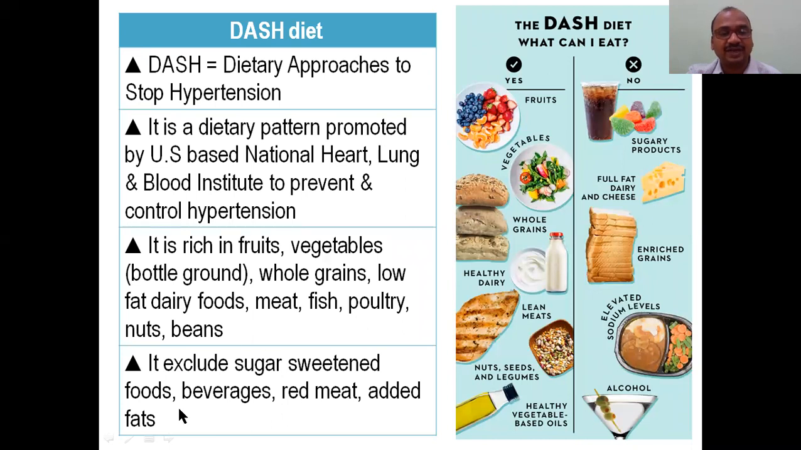Exclude sugar and sweetened foods, beverages. Red meat you have to ban. Healthy meat you have to take. Red meat means the meat which has blood along with it. When you cut the animal, you will get muscle, no? That muscle meat is red. Sea fish do not have this type of thing. That's why sea fish food is better than red meat. You got my point, right? It excludes sugar sweetened beverages, added fats, etc.